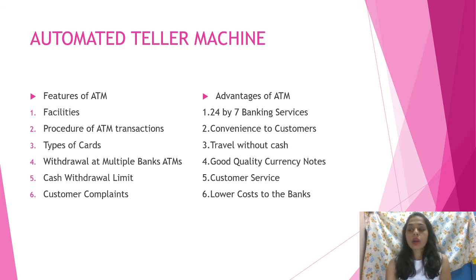The amounts are adjusted by the banks accordingly. Savings bank account holders can transact a maximum of 5 transactions free in a month at other banks' ATMs. Beyond 5, charges become applicable. So this is withdrawal at multiple banks' ATMs.